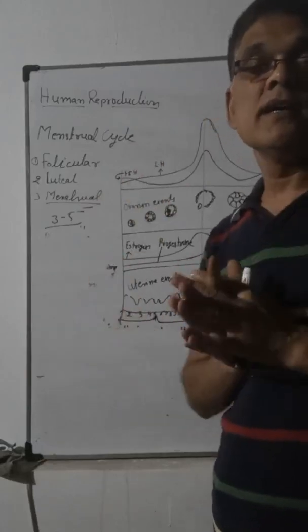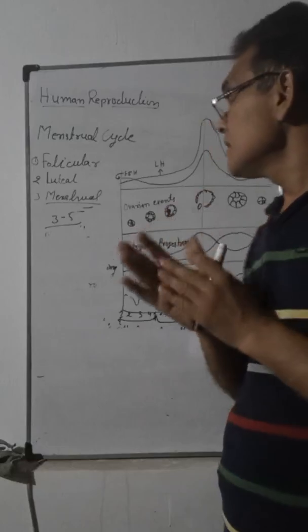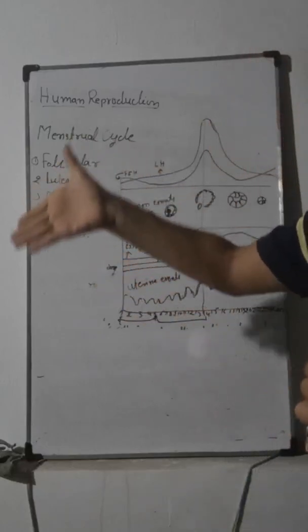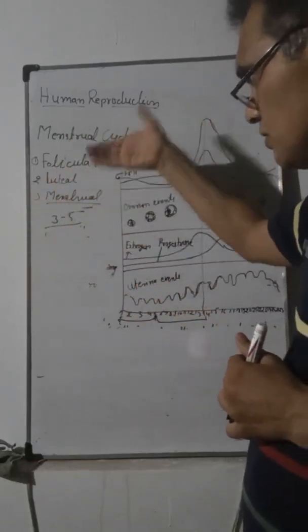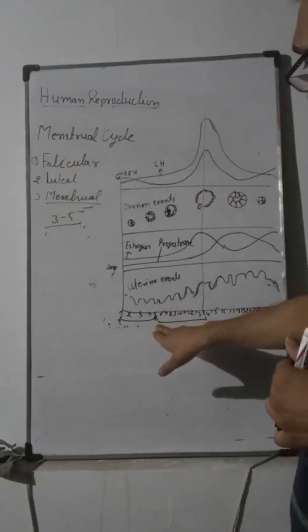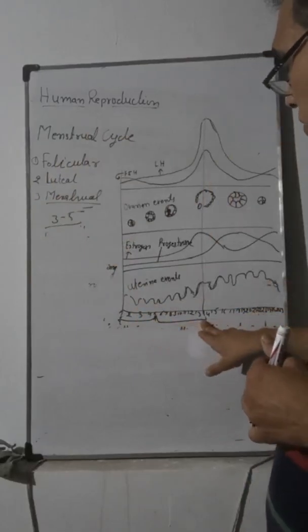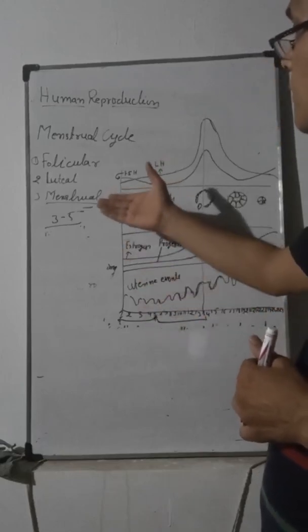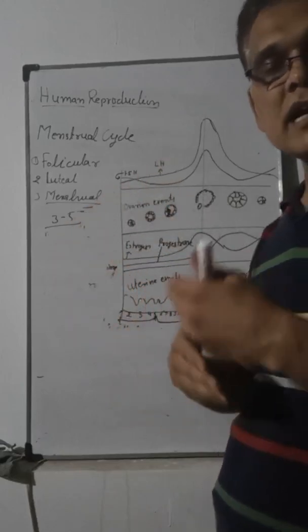So this is the menstrual cycle. It is differentiated into three phases: follicular phase, luteal phase, and menstrual phase. Follicular phase starts from 6 days to 14 days, during which FSH is increased, LH is increased.